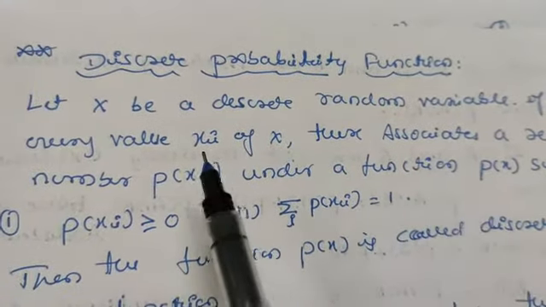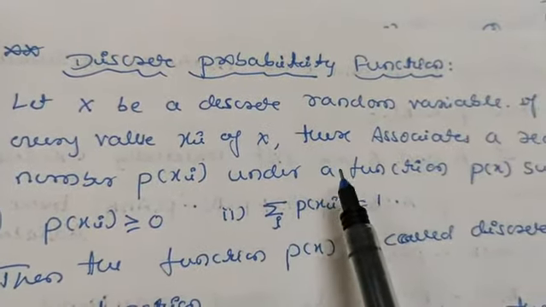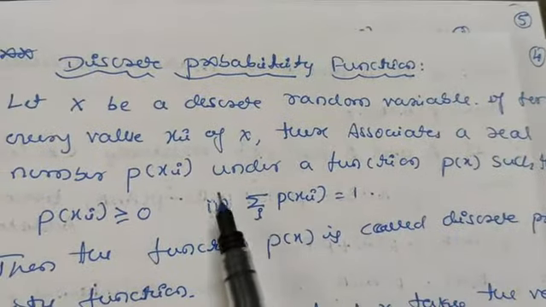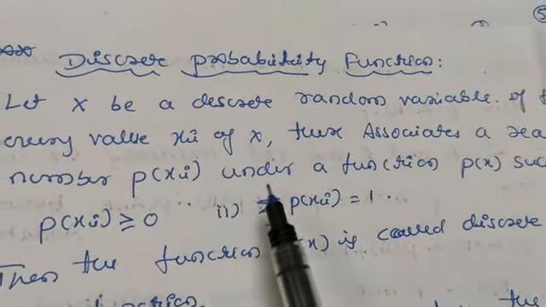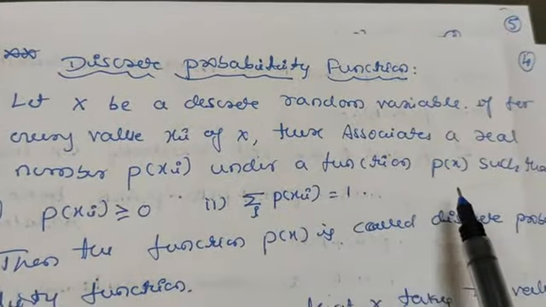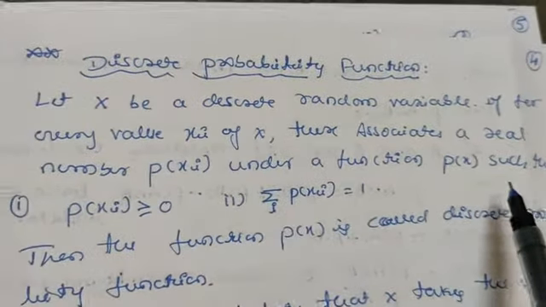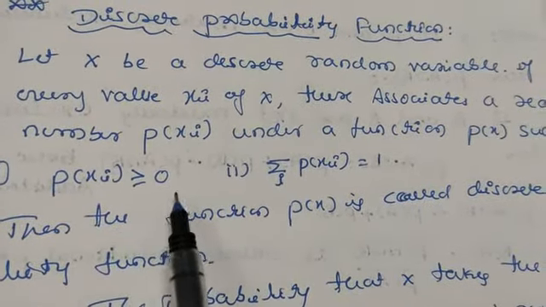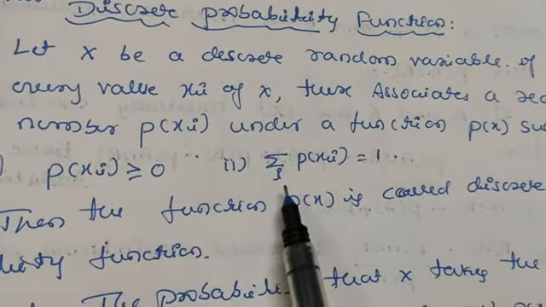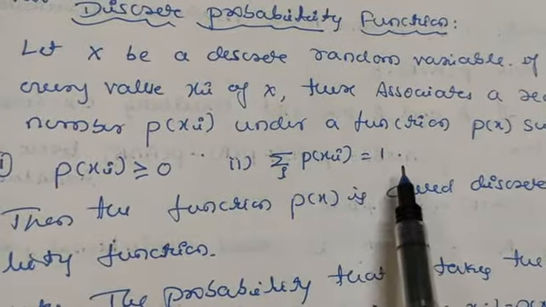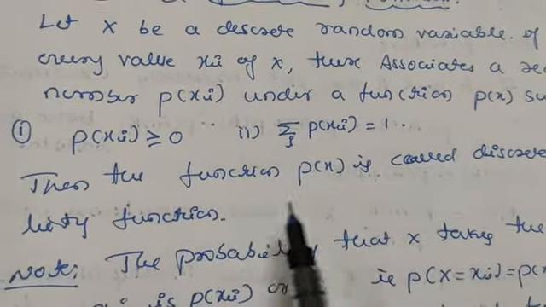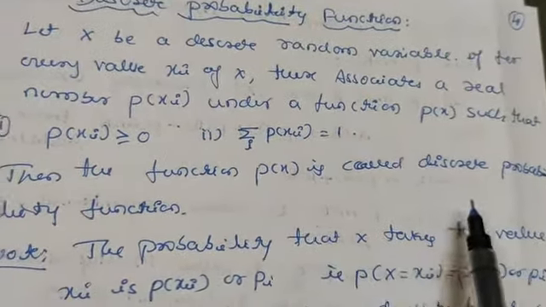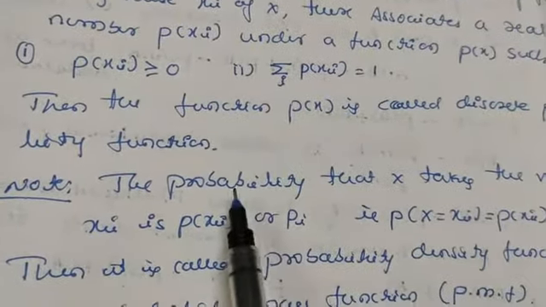If for every value xi of X there is associated a real number p of xi under a function p of x such that the first condition is p of xi is greater than or equal to 0, and the second one is sigma over i of p of xi is equal to 1, then the function p of x is called a discrete probability function.